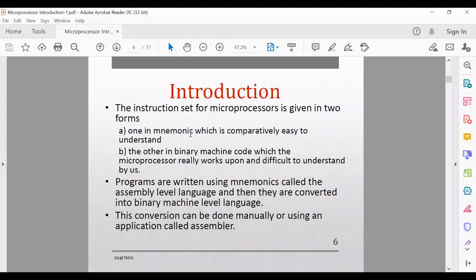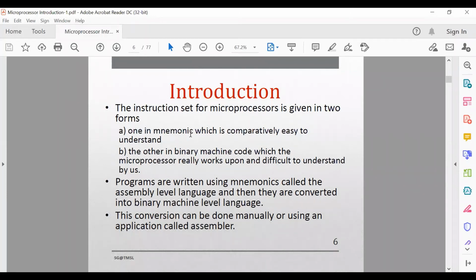Okay, all of you have done the C language. Yes, sir. So in C language, what was the use of the compiler? It converts into the machine language.